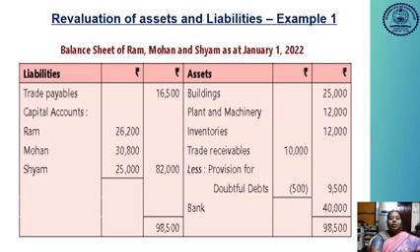So after admission of a partner, the capital accounts will be Ram 26,200, Mohan 30,800, and Shyam 25,000. So this is the new balance sheet for the new partners, that is Ram, Mohan and Shyam. Can you understand how to prepare the balance sheet after the admission of a new partner? Thank you.